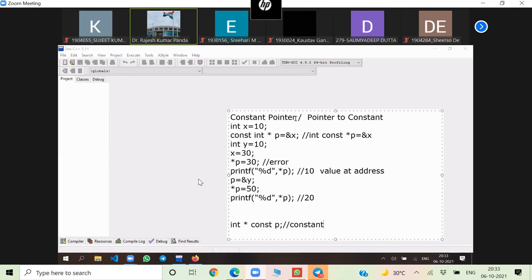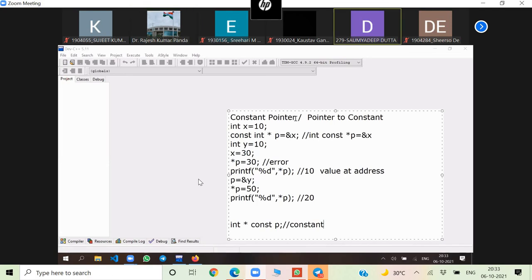Yes, sir. It is a pointer which always points to the memory location it is initialized to. It cannot point to any other memory location.